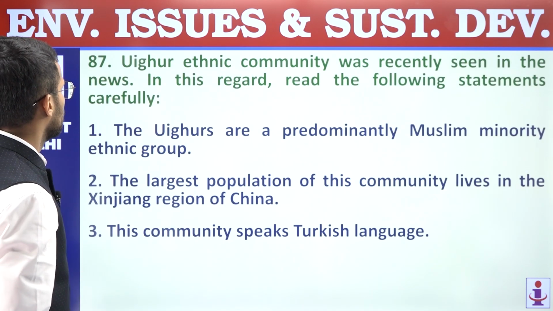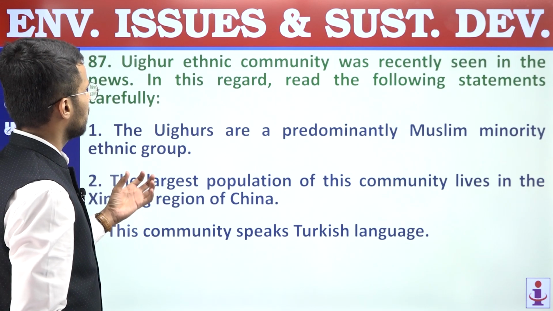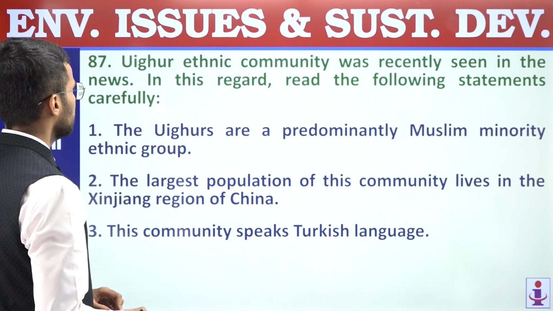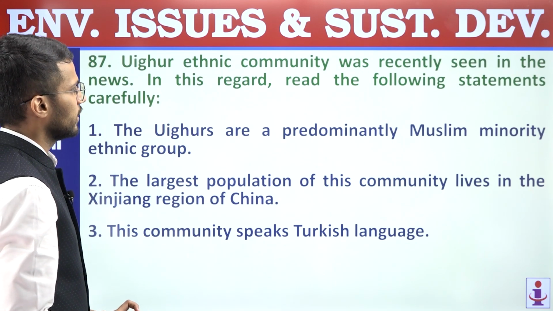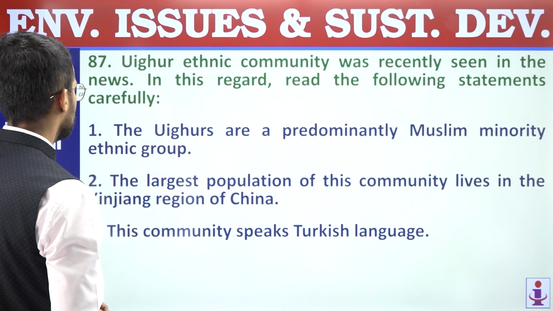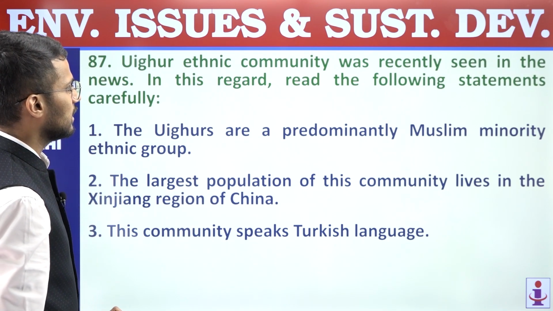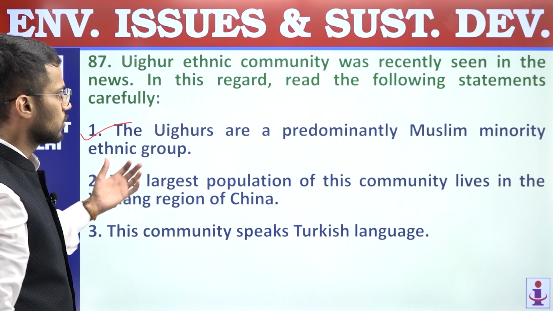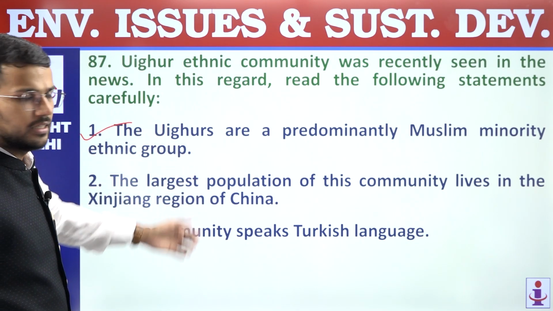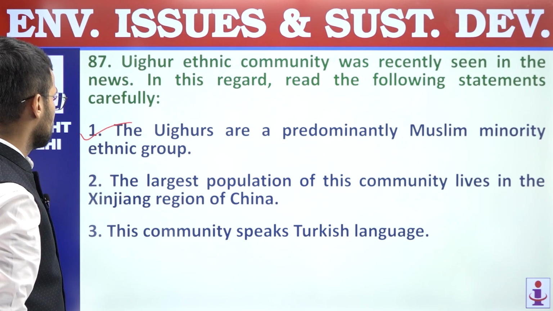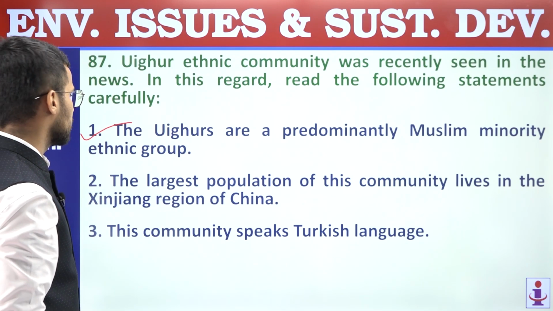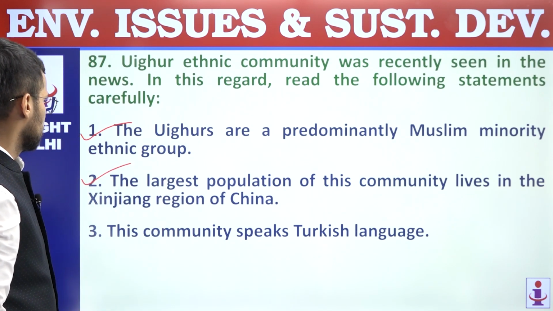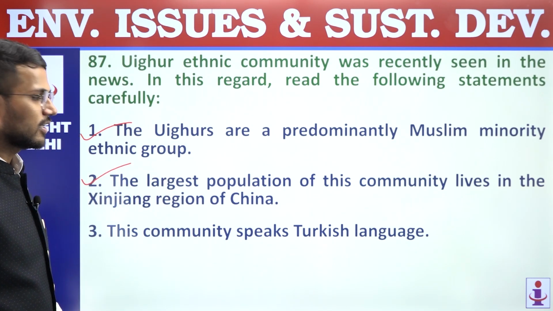87. Uyghur ethnic community was recently seen in the news. In this regard, read the following statements carefully. First, the Uyghurs are predominantly Muslim minority ethnic group. Yes, it is correct statement. They are the Muslim minority ethnic group in China. Second, the largest population of this community lives in Xinjiang region of China. Correct statement.